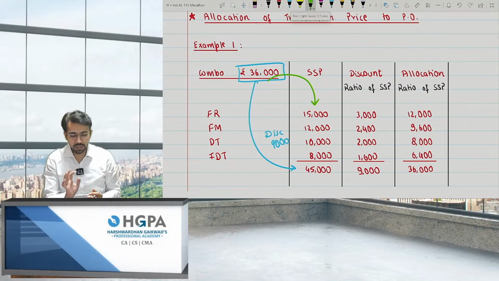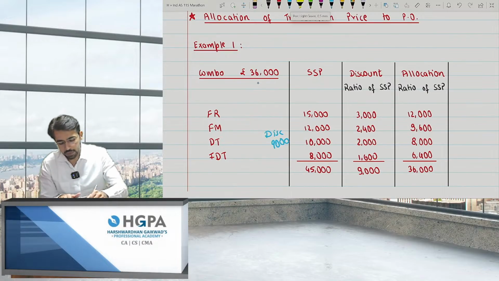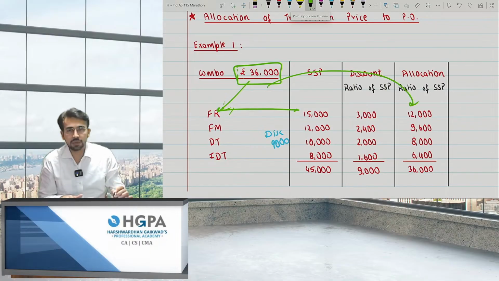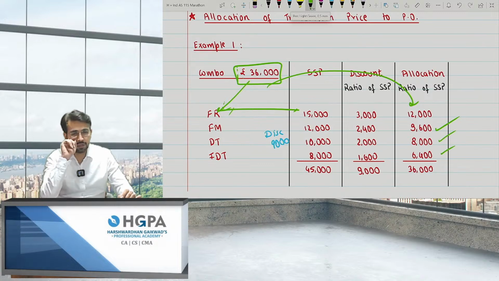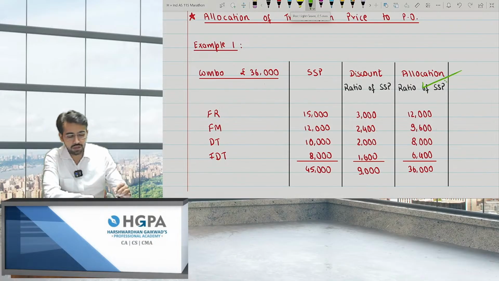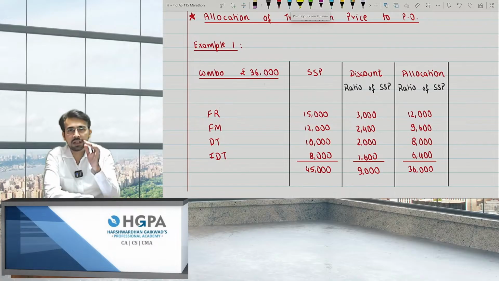For FR, have I charged 15? Obviously not, because it was a combo offer. So for FR, I'll be charging only 12,000. For FM, 9,600. For DT, 8,000. And for IDT, 6,400. This is the point: discount and allocation will be on the basis of standalone selling price.